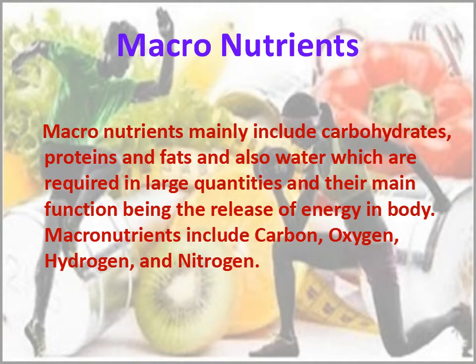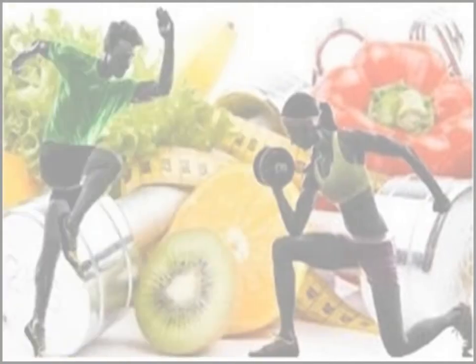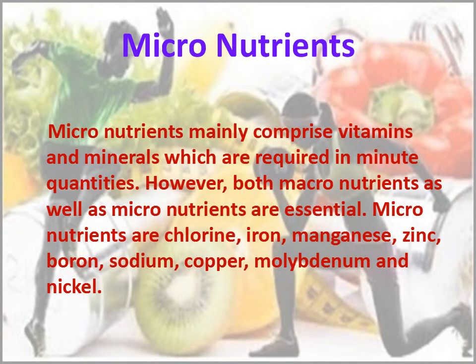Now, next nutrients is micronutrients. Micronutrients mainly comprise vitamins and minerals which are required in minute quantities. However, both macronutrients as well as micronutrients are essential. Micronutrients are chlorine, iron, magnesium, zinc, boron, sodium, copper, molybdenum, and nickel.